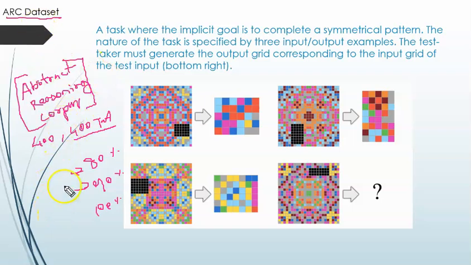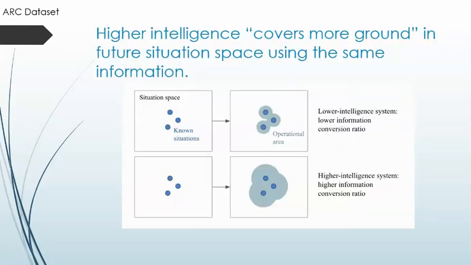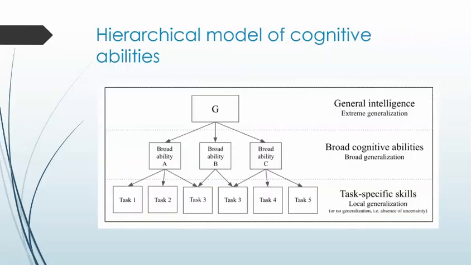We have already seen in our first slide what general intelligence is. Let us see the first slide again. There we saw three levels: broad cognitive abilities, general intelligence and task specific skills.